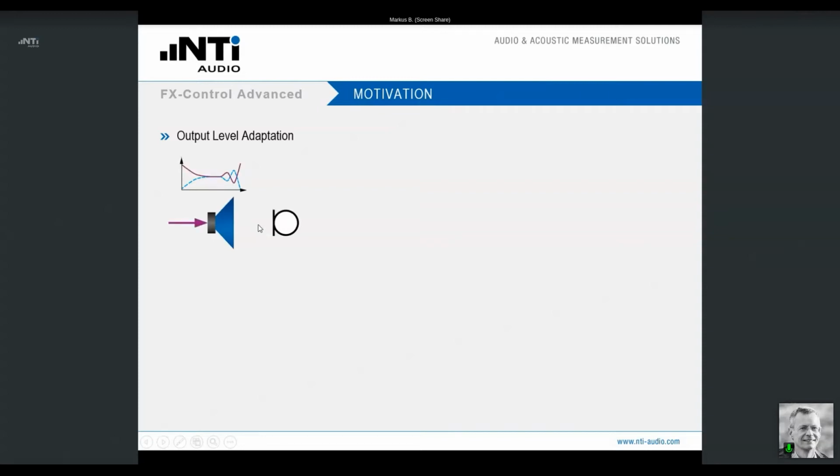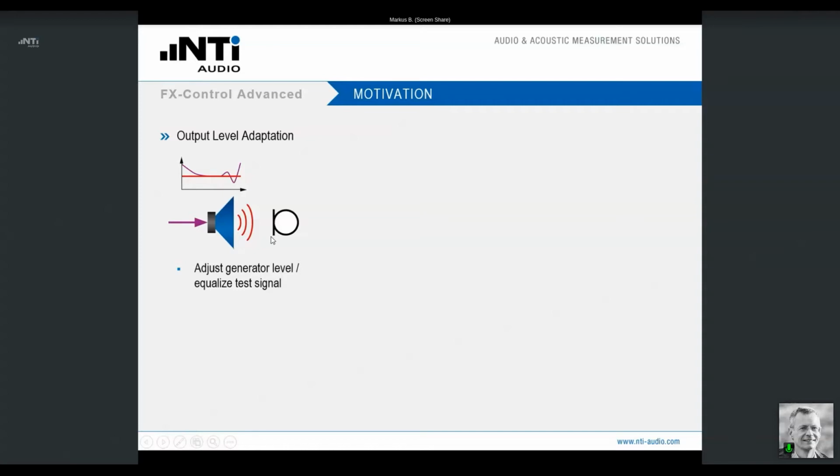Well, one approach is to somehow invert the frequency response of this speaker and feed the corresponding signal to it so that you get a flat, acoustically flat frequency response heading towards your microphone under test. So this procedure is, of course, a rather complex one. It would be rather cumbersome to do that manually.